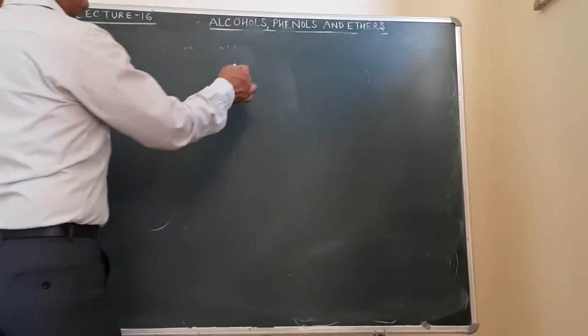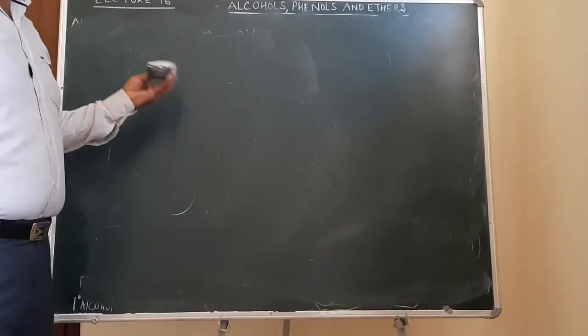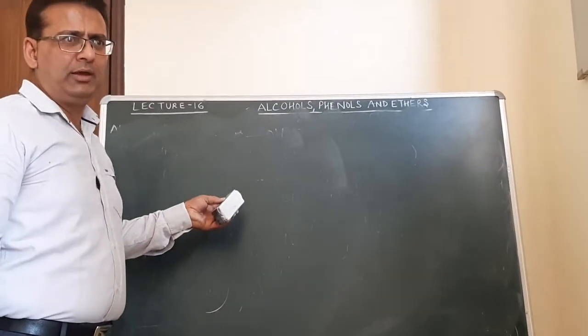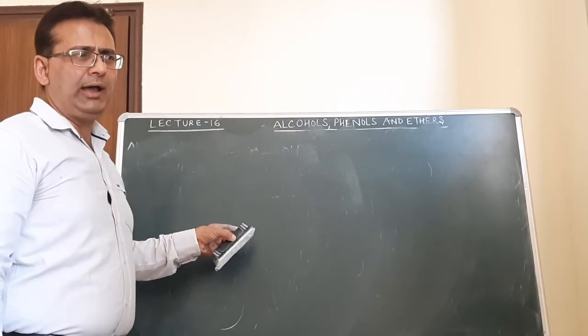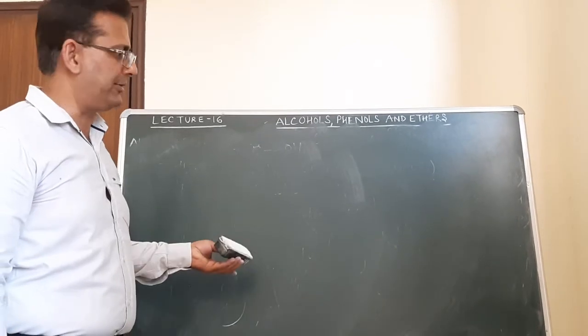Now, next is phenols. In our next lecture, we will be discussing what phenols are, how we give the names of phenols, and the classification of phenols on the basis of their structure.